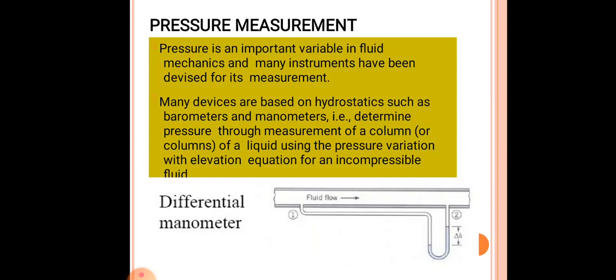Here you can see that a differential manometer is used for measuring the pressure of a fluid which is flowing through it. From the two tubes which are used here, you can get the delta H, which is the difference in depth of fluid due to pressure.